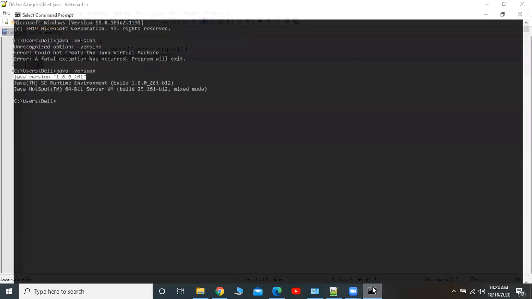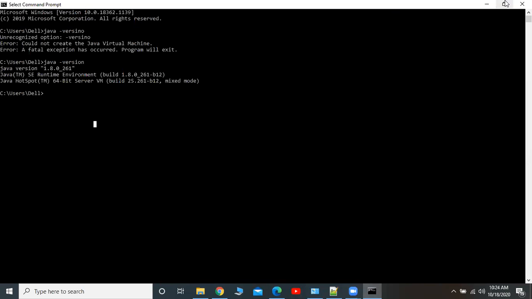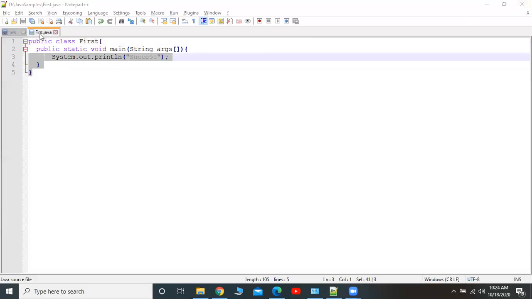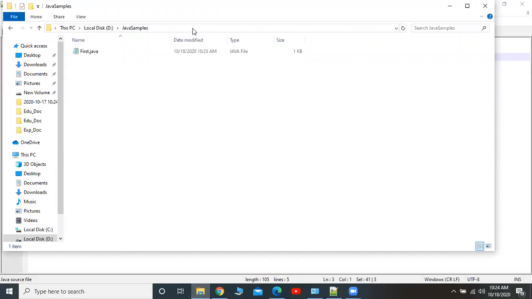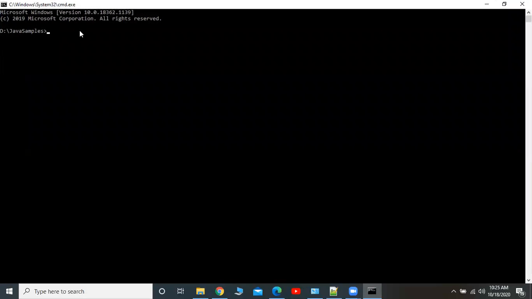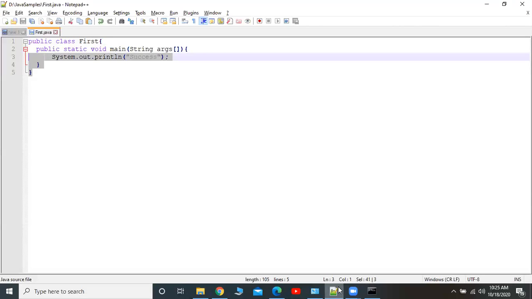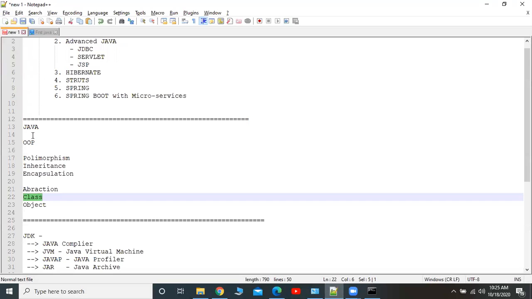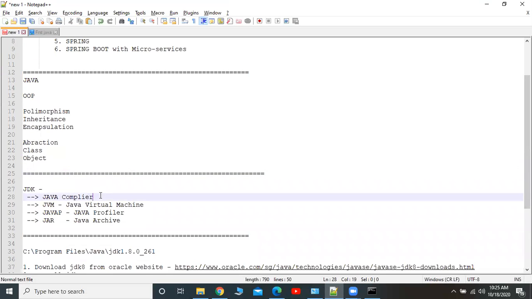Now see where I have saved this Java file: D:\java samples\first.java. Now I am going inside this and just typing cmd. See, I am now in the D:\java samples folder. As I told you at the very beginning, there are many tools as part of the JDK. The very first tool is the Java compiler.